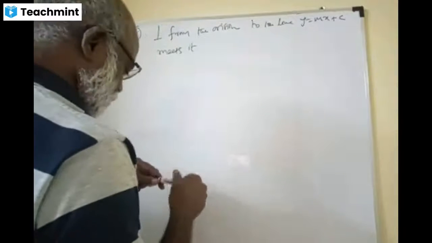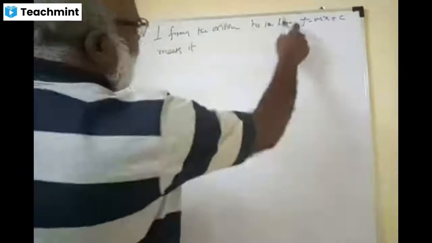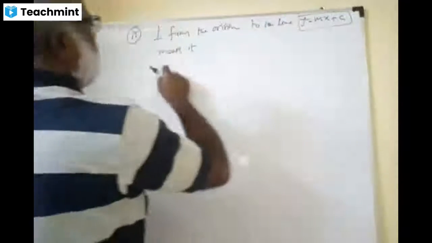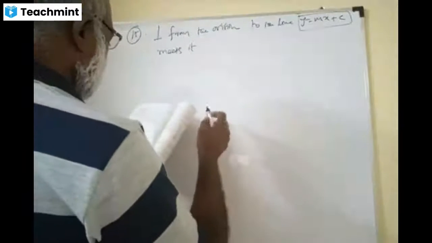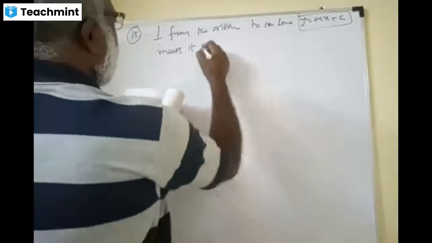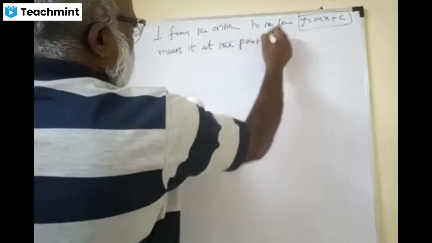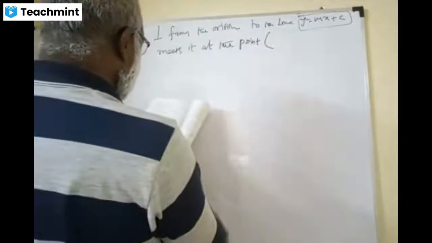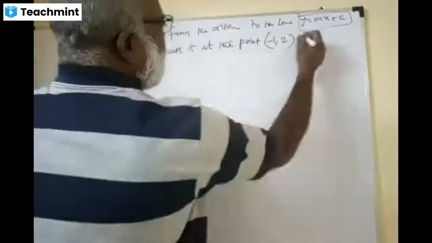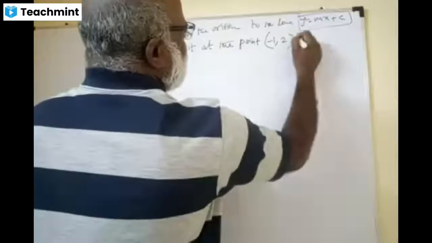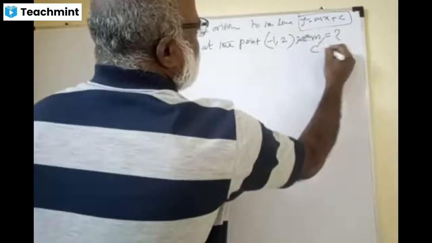The perpendicular from the origin to the line meets it at the point given as minus 1, 2. Find the values of m and c. M is what and c is what?